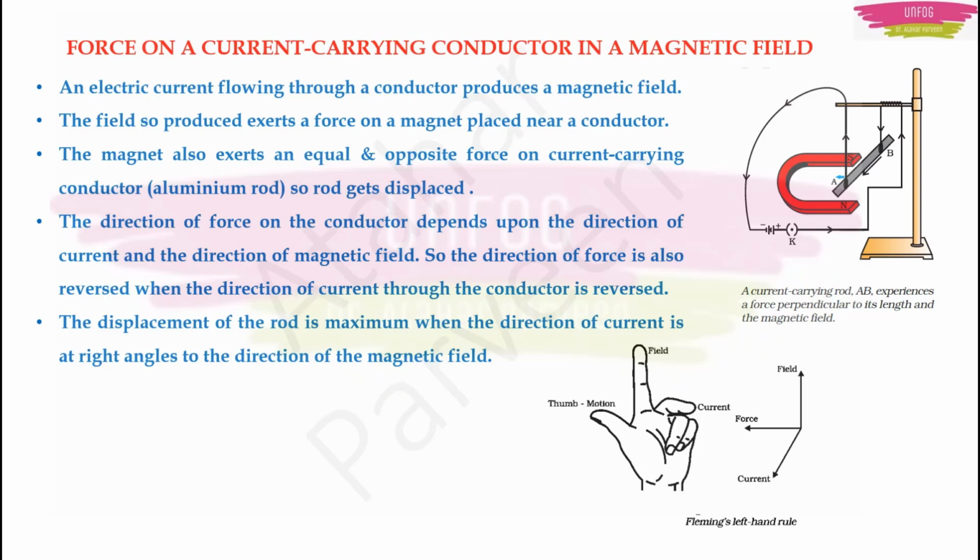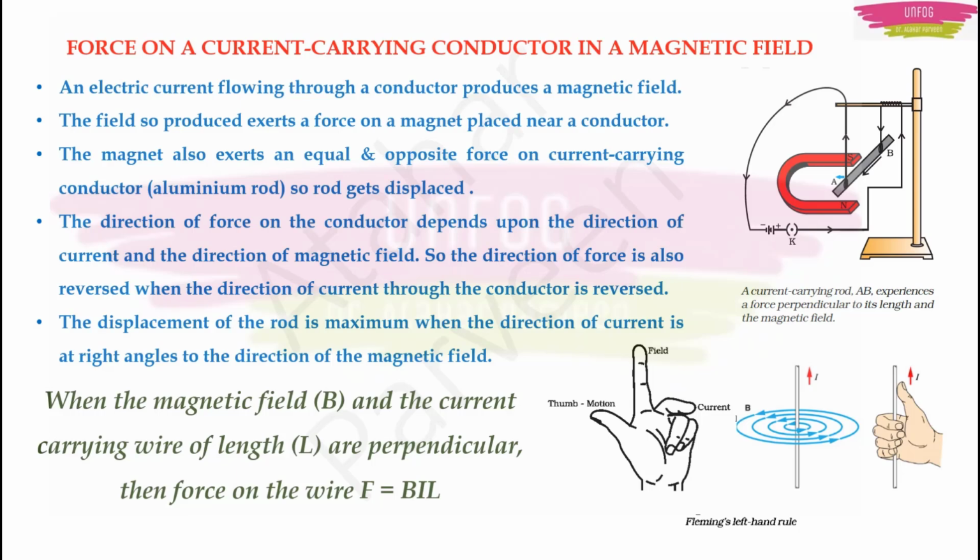One more thing: we said that the rod is moving, right? It is getting displaced, right? This displacement will be maximum when the direction of current is at right angles to the direction of the magnetic field. To understand this, imagine that you are holding this rod in your hand. Your thumb is showing the direction of the current and the other fingers which are curled over that rod are showing the magnetic field. So in this scenario, the displacement will be maximum.